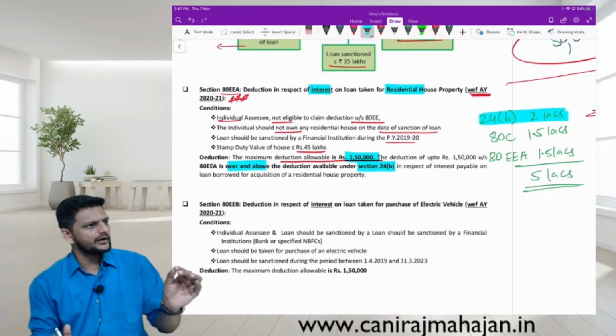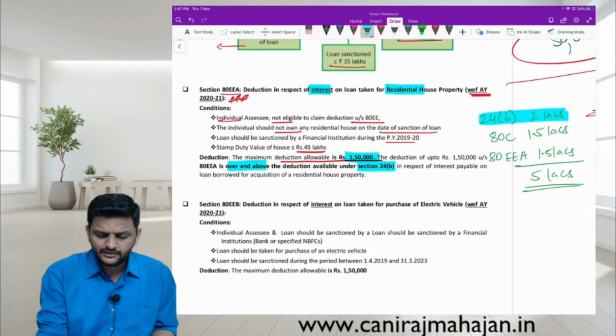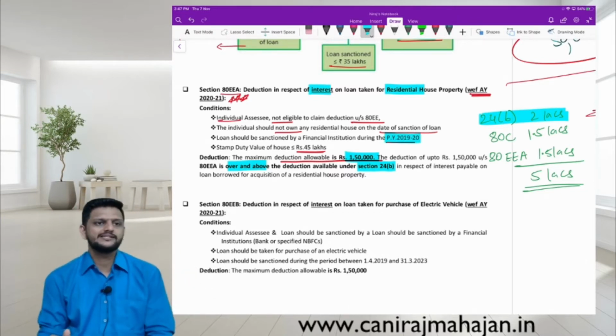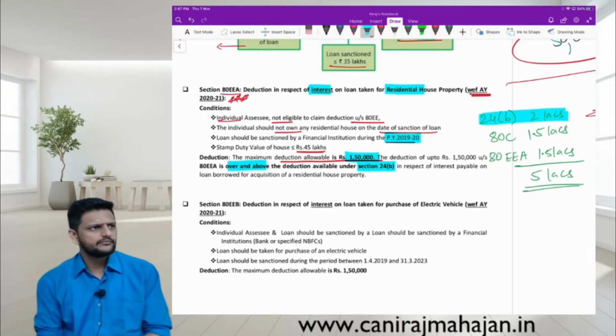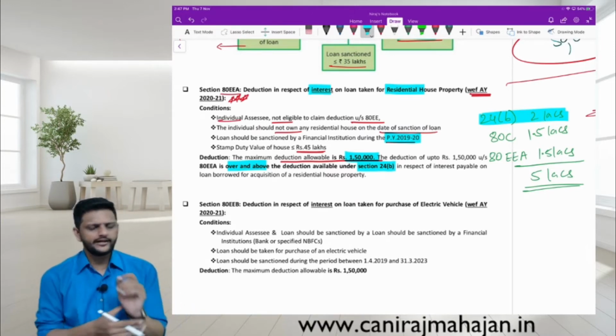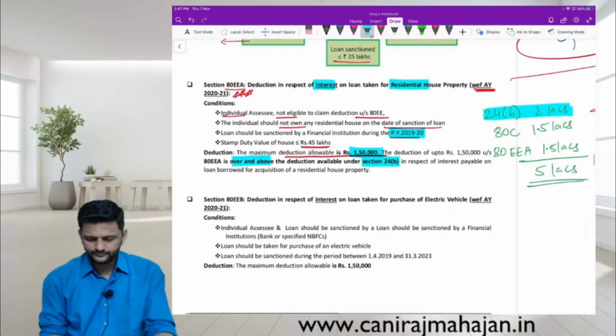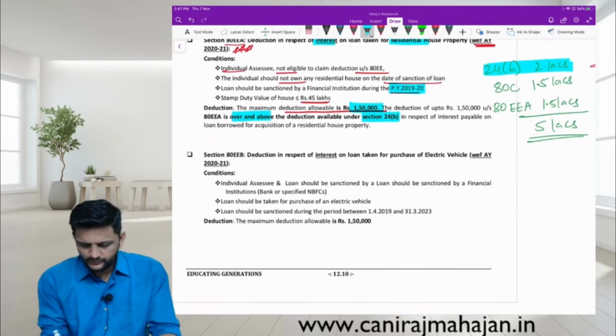But again, what is required? Loan should be sanctioned only between 19, 20. Just like your 80EE was for what? 16, 17. Correct? Can we claim both of them? Obviously not. Correct? First home, and in that year only loan should be sanctioned. Done? One more. Very interesting.